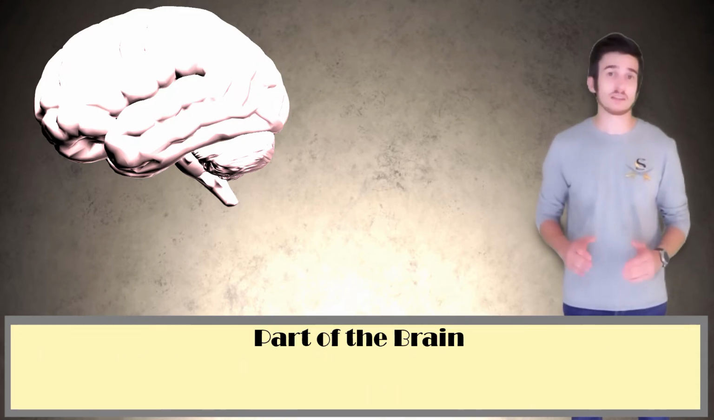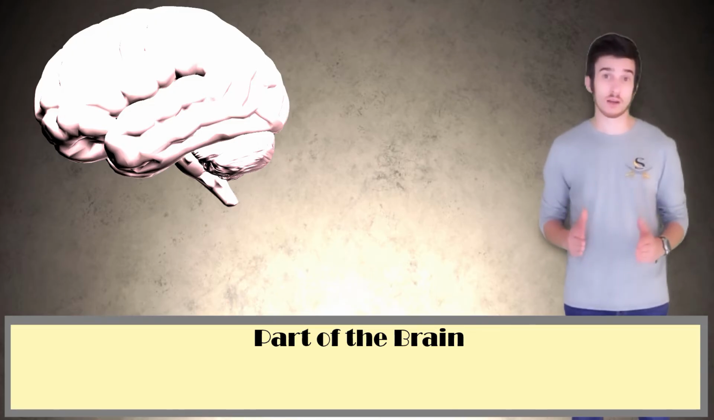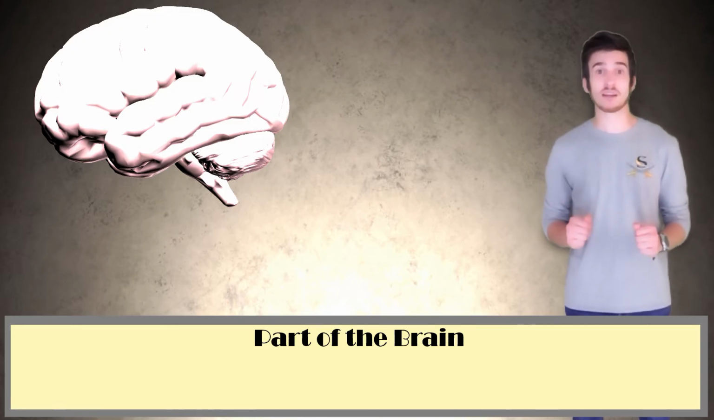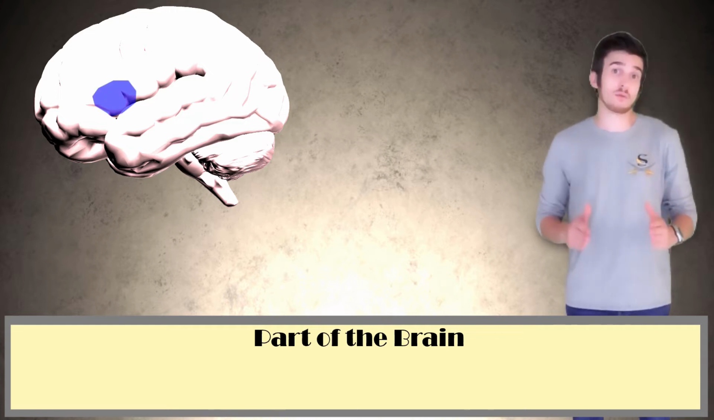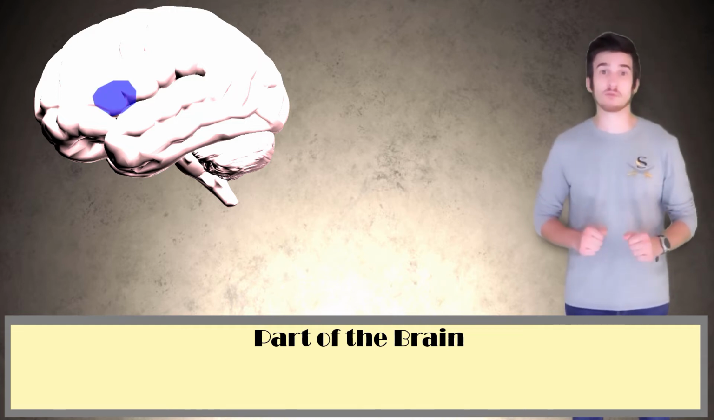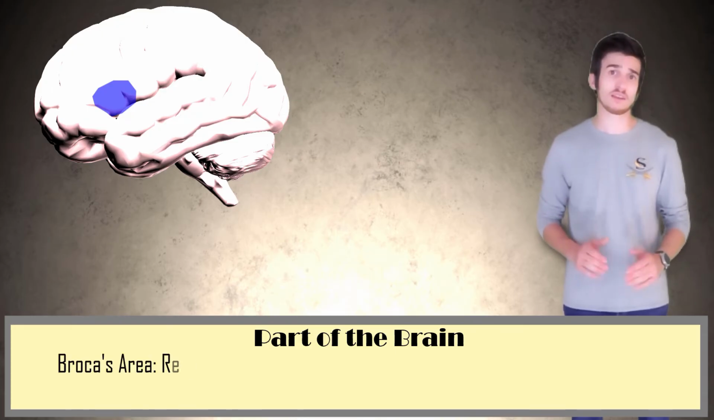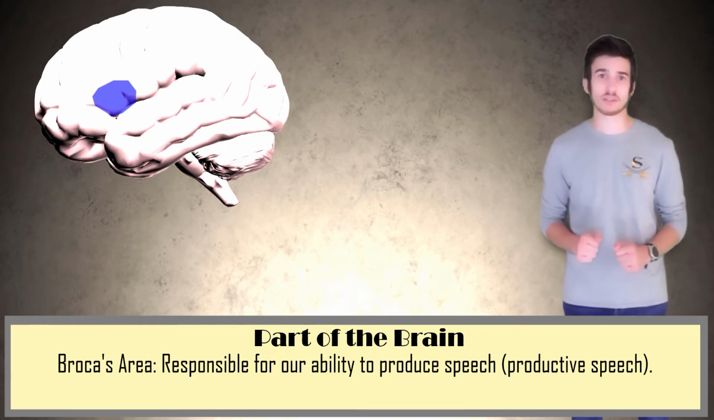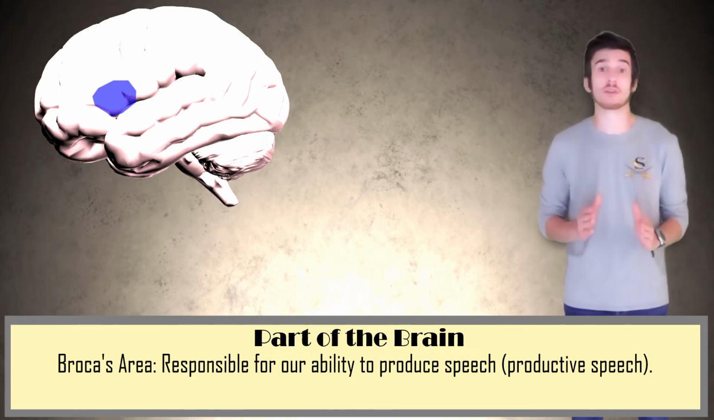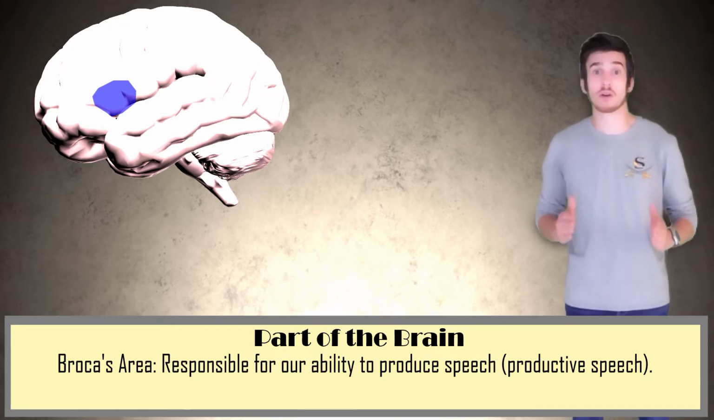In the 1860s, neuroscientist Paul Broca discovered that if an area in the brain located in the lower left part of the frontal lobe is damaged, it would cause issues with the ability to produce speech. Broca's area is the part of the brain responsible for productive speech. A decade after Broca's discovery, German neuroscientist Karl Wernicke discovered another important area of the brain in regards to our language.